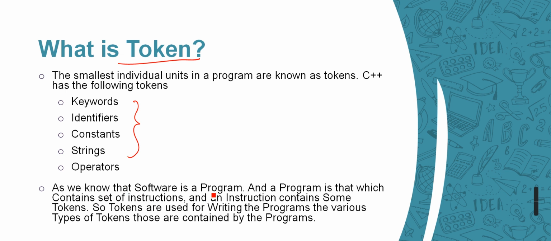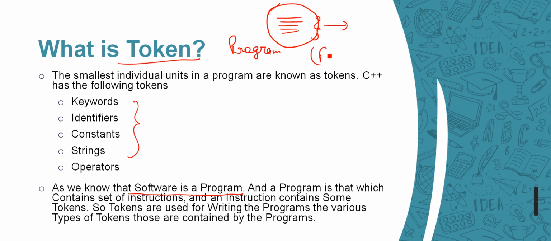So as you know, software is a program. We write instructions to the computer, right? And these instructions are termed a program, and a bunch of programs, maybe 100 or 1000 programs, will group together to become a software.